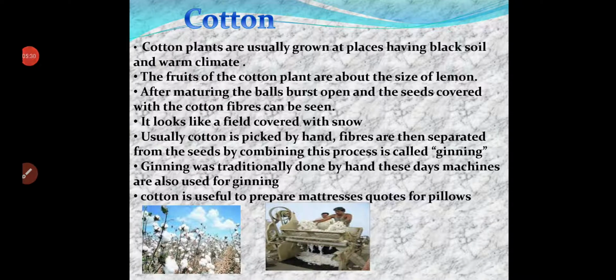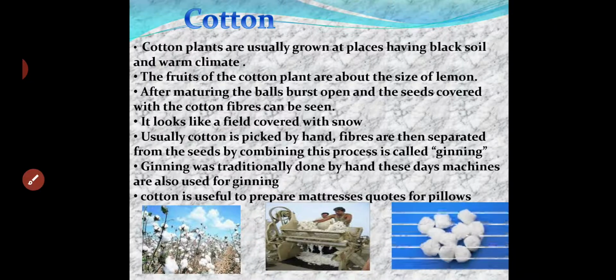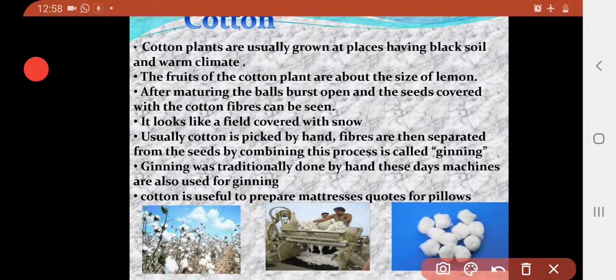Now we can see the process of ginning. You can see the machine, how it separates the cotton from the plant. This machine is useful in the process of ginning. When we remove the cotton properly from the plants, we can observe how it looks. See, it looks like small balls, right?